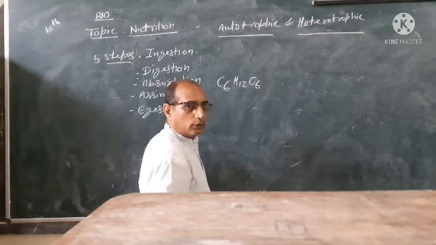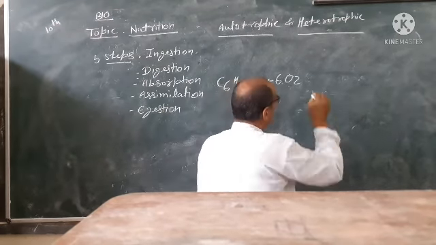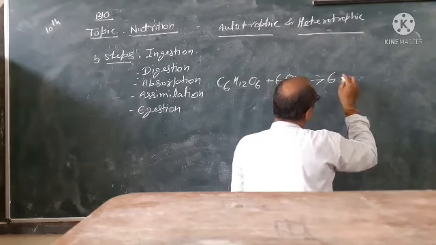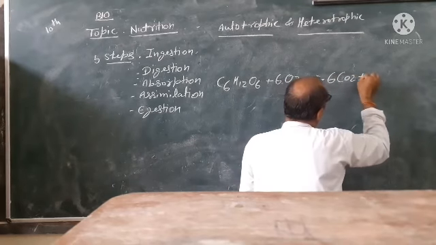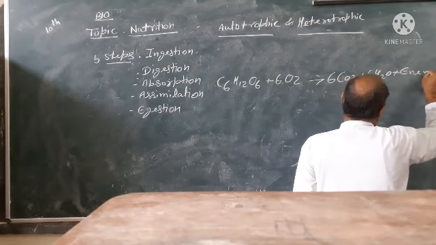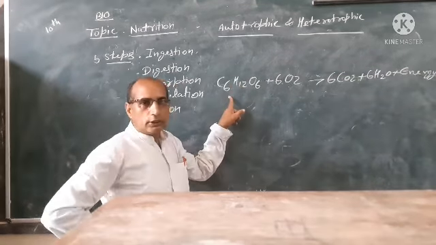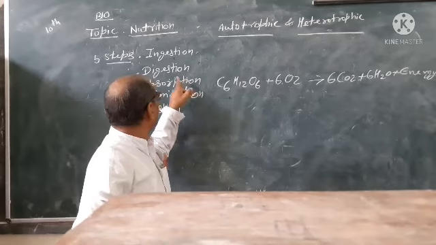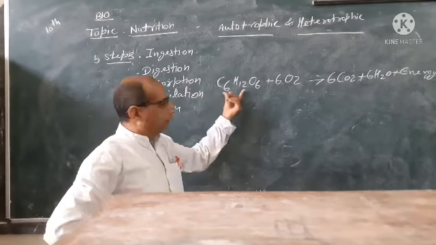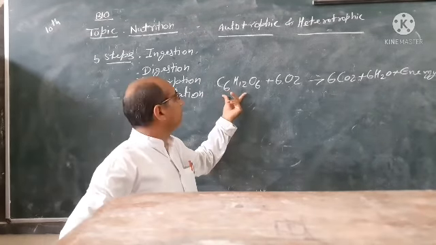For example, C6H12O6 + 6O2 gives us 6CO2 + 6H2O + energy. This equation is related to the digestion of food. Here the formula is the formula of glucose.